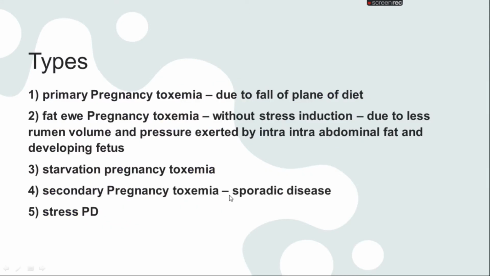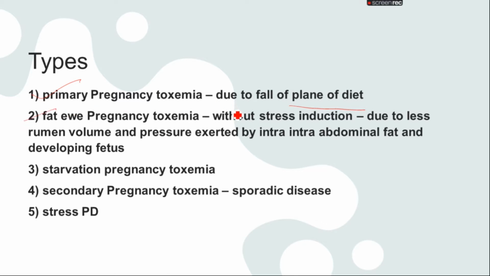So there are certain types of pregnancy toxemia. Primary pregnancy toxemia is due to the fall of the plane of the diet in the animal. When the animals are not provided with a sufficient diet, they are going to have a less glucose and carbohydrate level in the body. So it mainly causes the primary pregnancy toxemia.